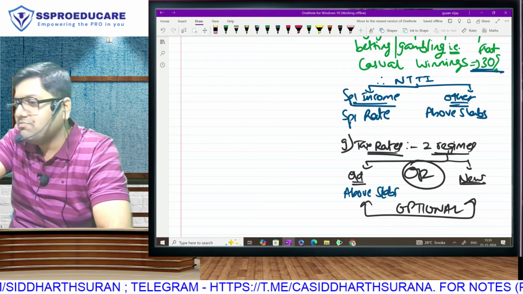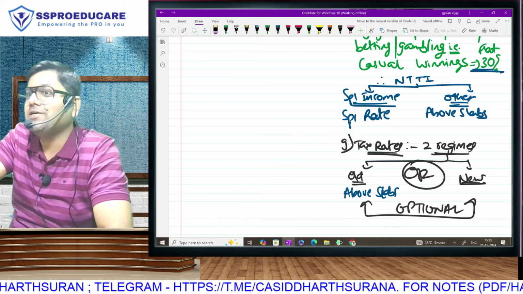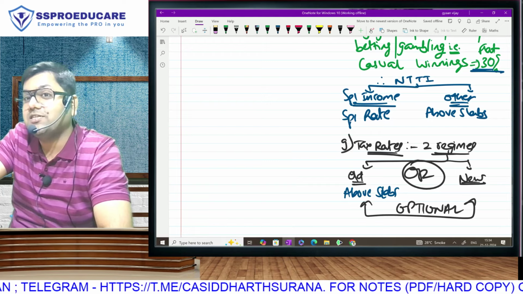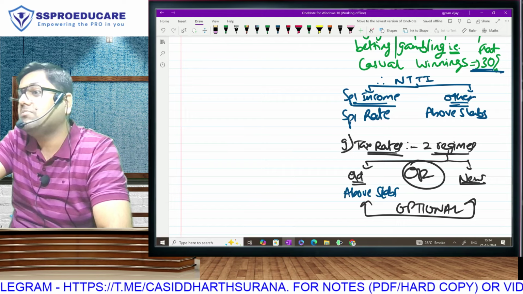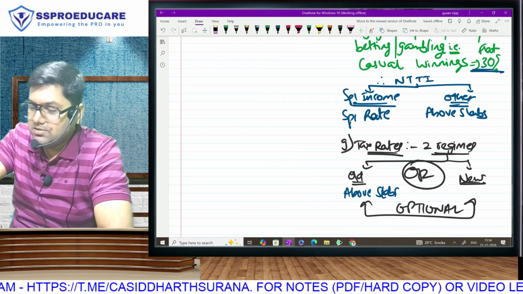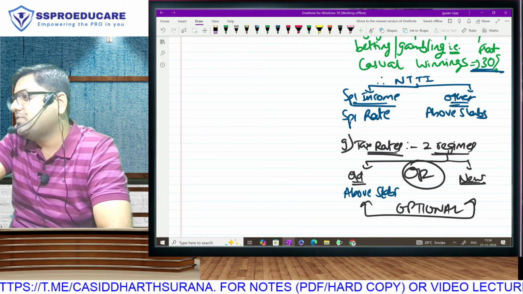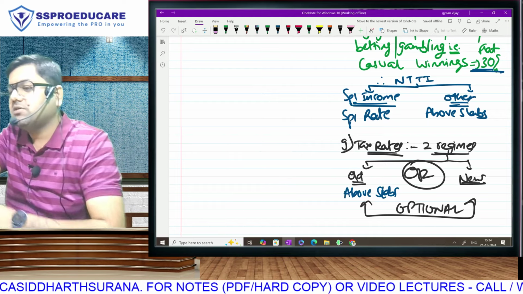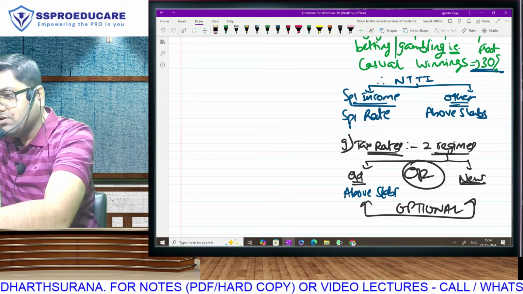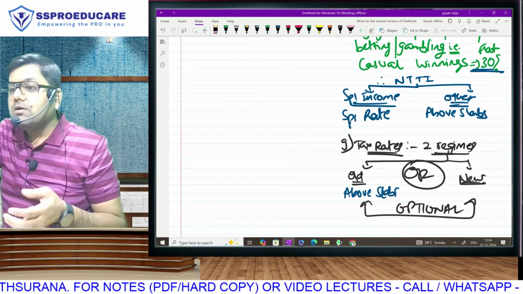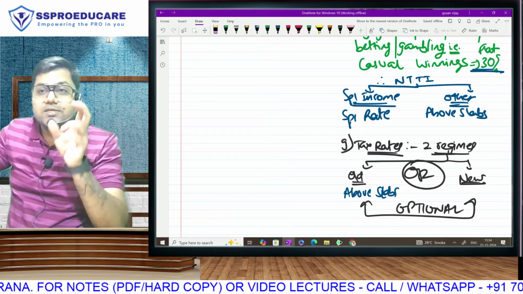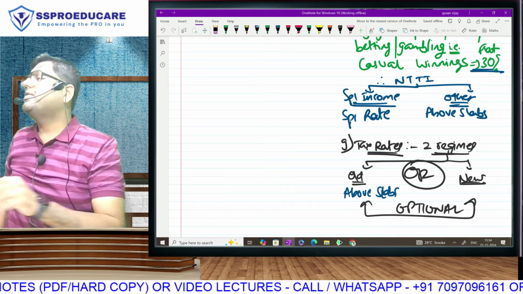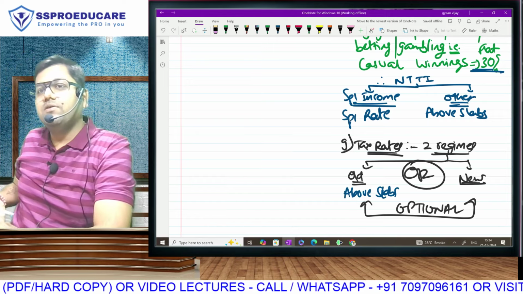And by the way, even if the income tax law completely changes, you have to study this only for May 25, September 25, Jan 26. If the new budget comes and completely changes income tax law, that new budget will also apply only from May 26. Is this clear? Yes, but for now we will have to calculate tax twice, tax as per old regime, tax as per new regime, and pay a total of them. Correct or no? Come out of your dreams. Tax as per old regime, tax as per new regime, and pay the total of them. Yes or no? Pay whichever is higher. Everyone is clear about this.